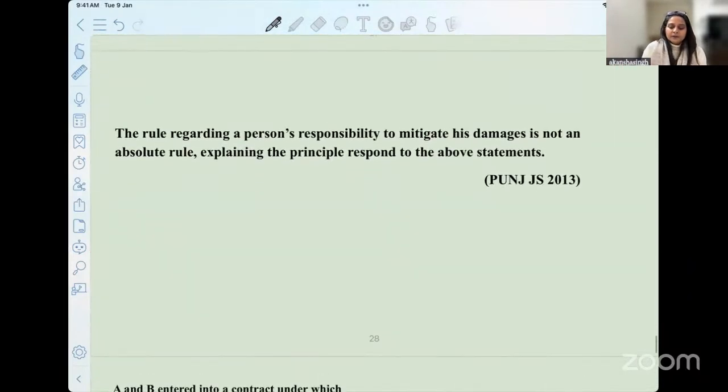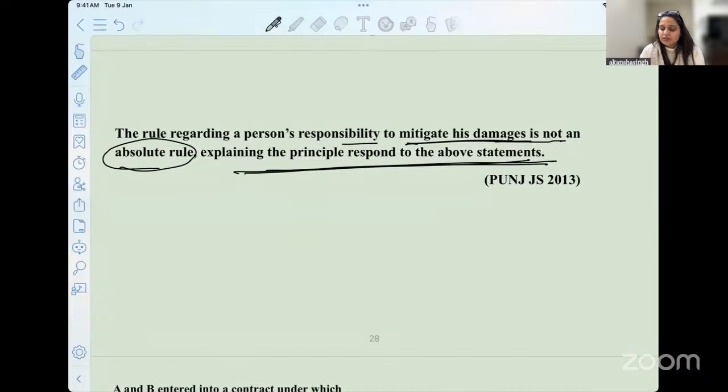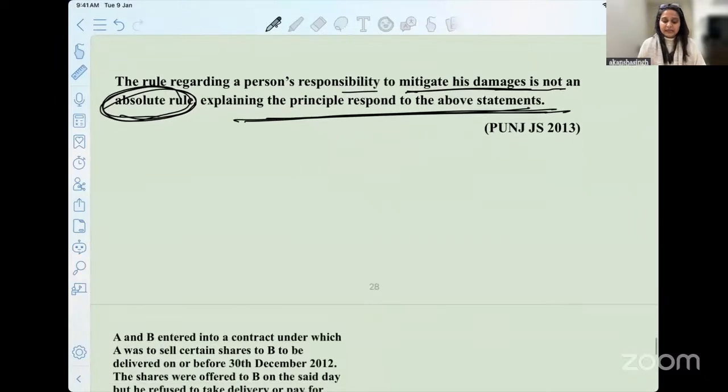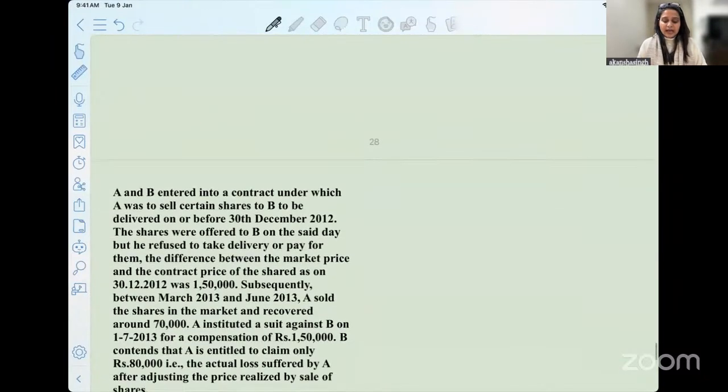Okay. The rule regarding a person's responsibility to mitigate his damage is not an absolute rule. Explaining the principle, respond to the above statement, right? It is not an absolute rule. We also see the factual situation. As I told you, when we talk about Bengaluru, when we talk about your expertise, the question that has been asked: if there are facts which are actually pushing you, which are actually leading to your unemployment, can we put the entire burden on the aggrieved person itself? No, right? So you can understand and you can accordingly criticize that particular aspect.